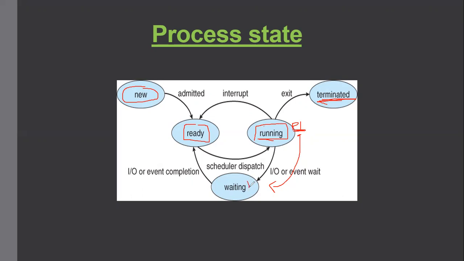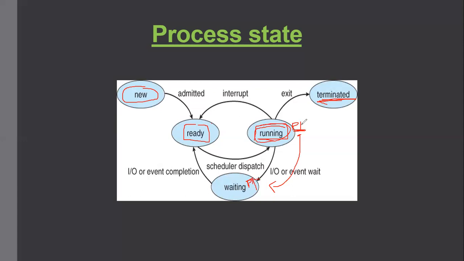And since that process P1 is in waiting state now, and the processor is idle right now, and we don't generally do that, the processor should be busy all the time, right? So the next process which is ready will be allocated the CPU, and it will be running.